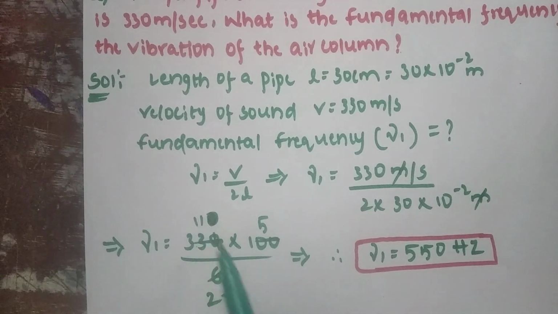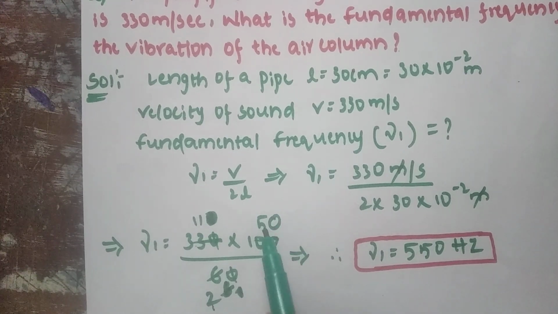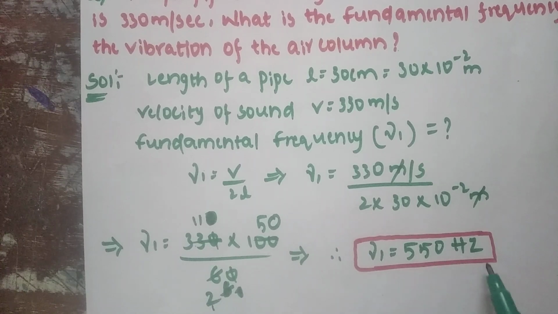3 1 3, 3 1 3, 3 2 6. Now 2 tables, the 100 cancels. 2 fifties are 100. Now 50 multiply with 11: 5 elevens are 55, then 0. So it is 550 hertz.